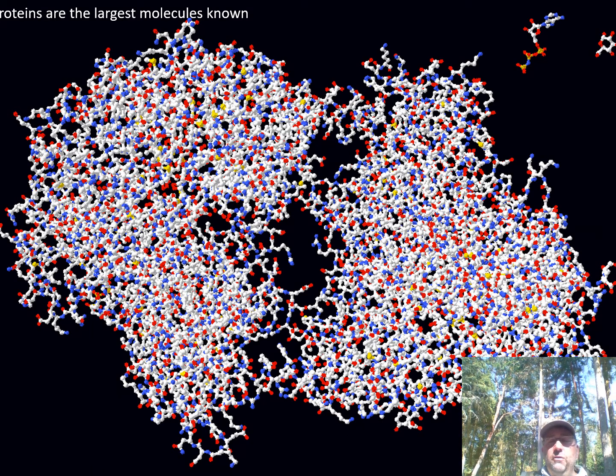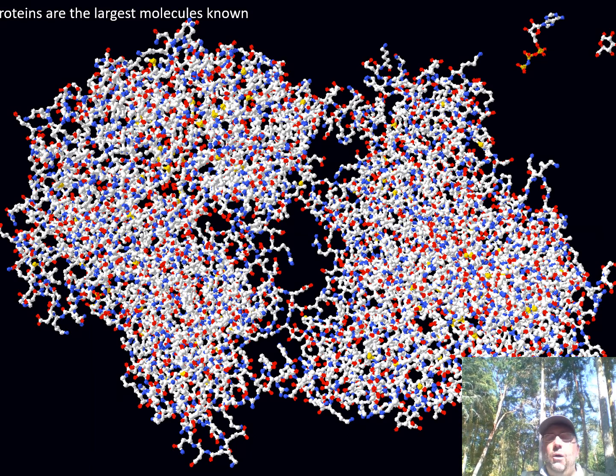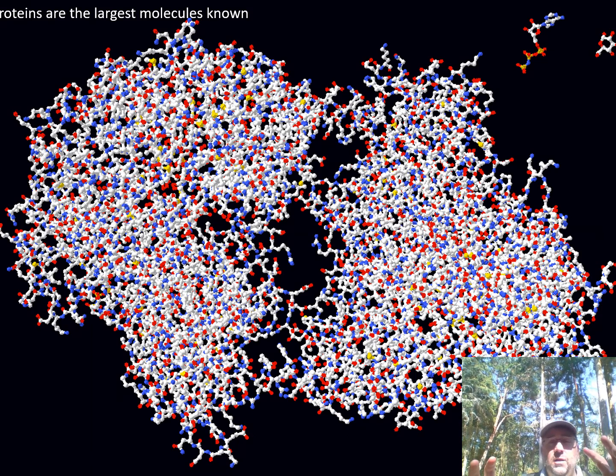In fact, the largest molecules known in the universe are proteins in biological organisms, where you can have thousands, if not millions, of atoms in one gigantic molecule, with incredible shapes that can wrap around and form all over each other, shapes that can open up to absorb certain types of molecules that are needed, and then close up and seal them in, and then open up again. They've got incredible flexibility due to the number of bonds that carbon can make.